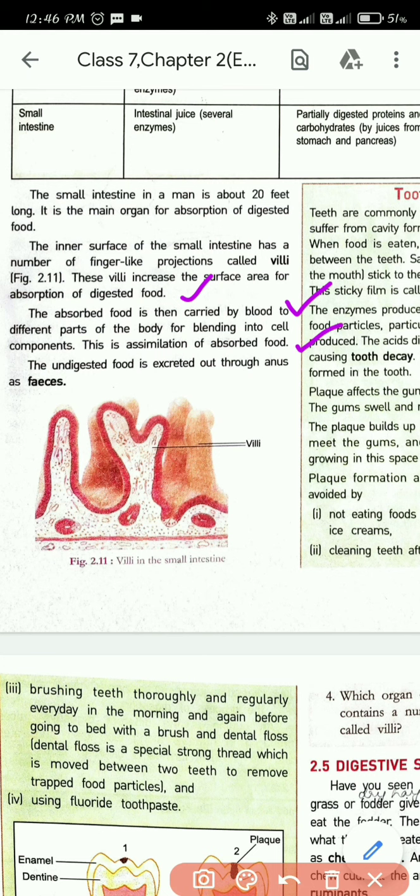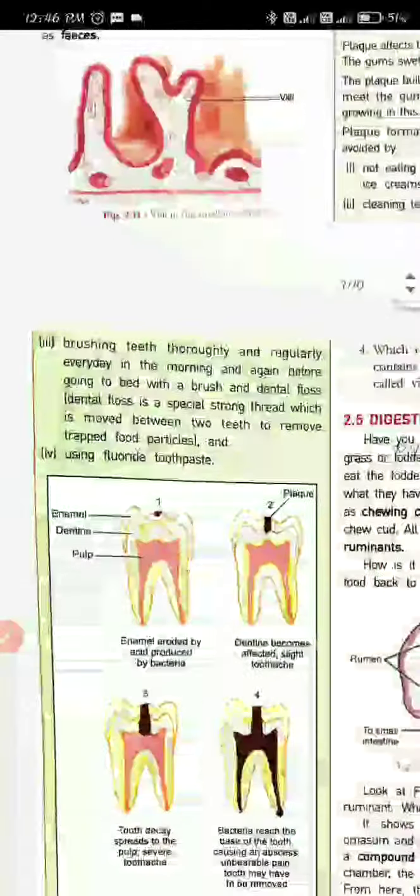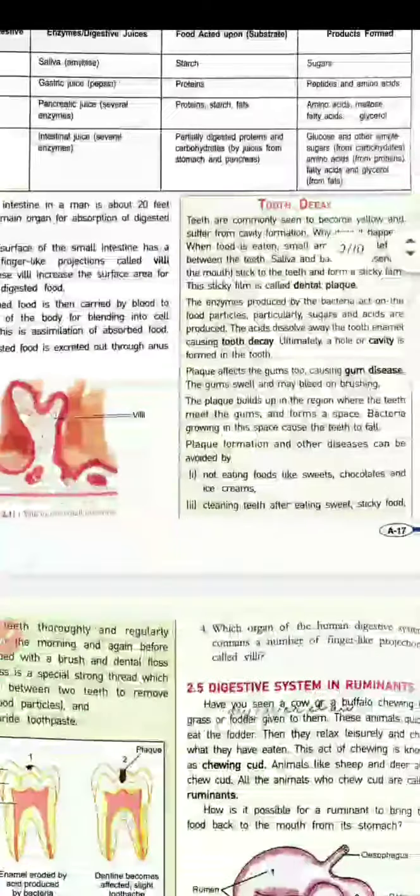When the food is carried to the cells, and the cells use it for different activities, that is assimilation. The undigested food is excreted out through the anus as feces. So this also you have understood, that whatever is left is excreted by the anus.